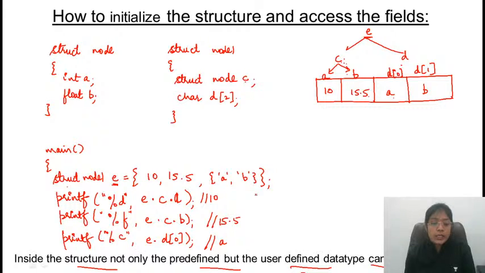Any doubt till this point? Hurry up, guys. Yes, E dot D1 will be returning the value of B.